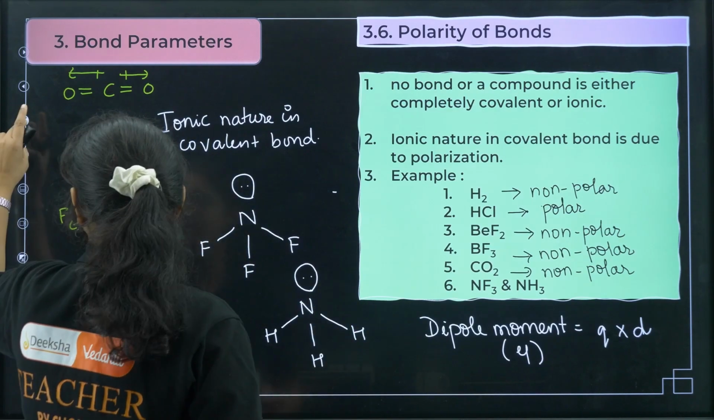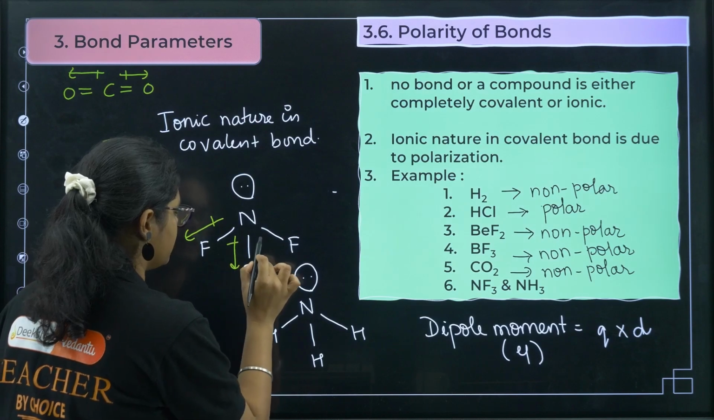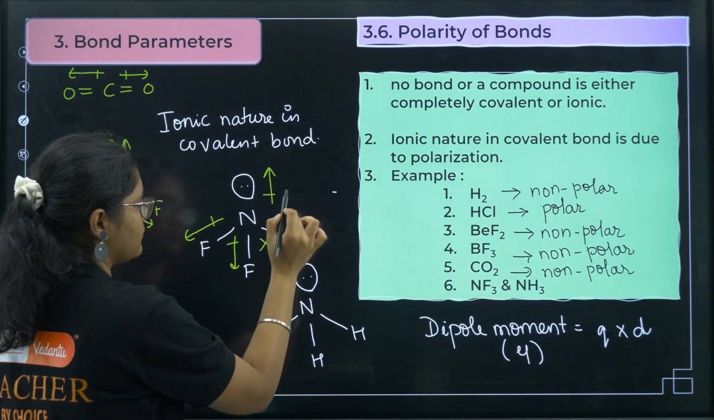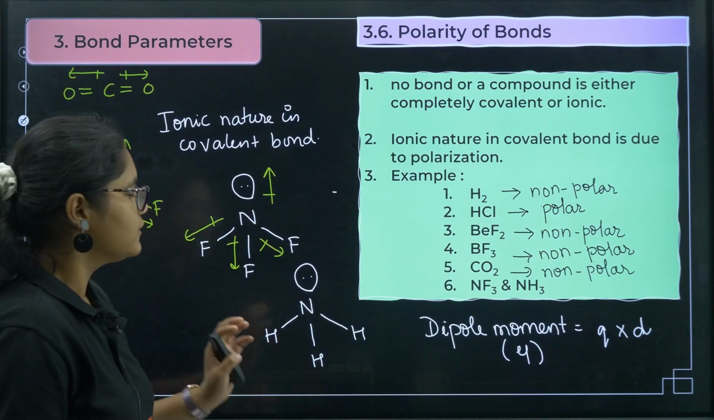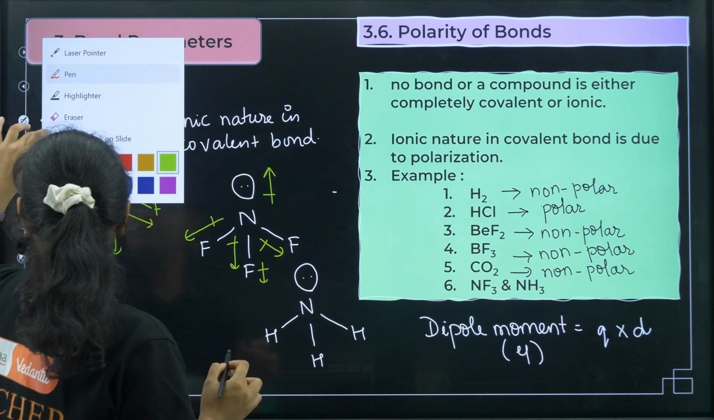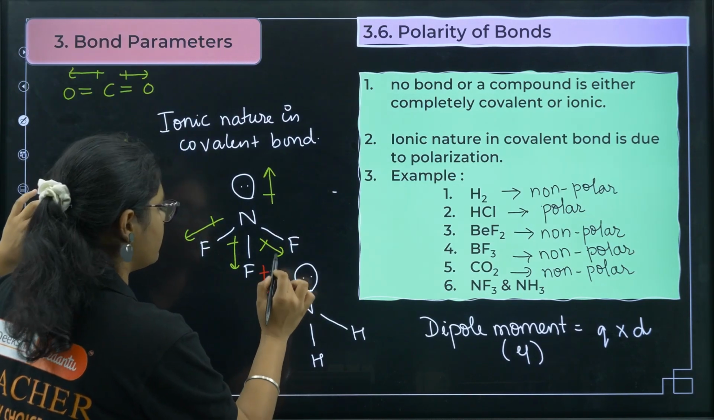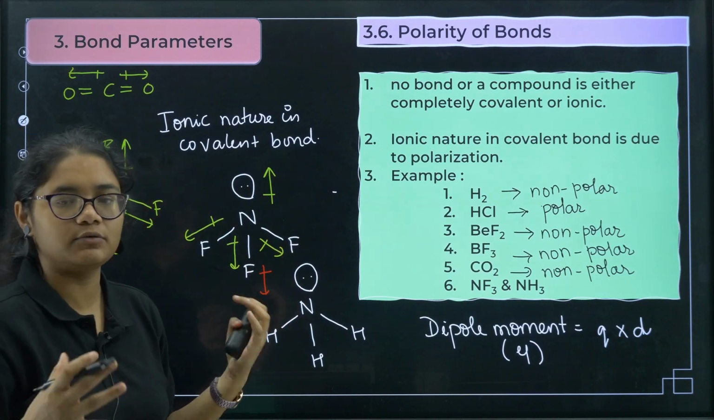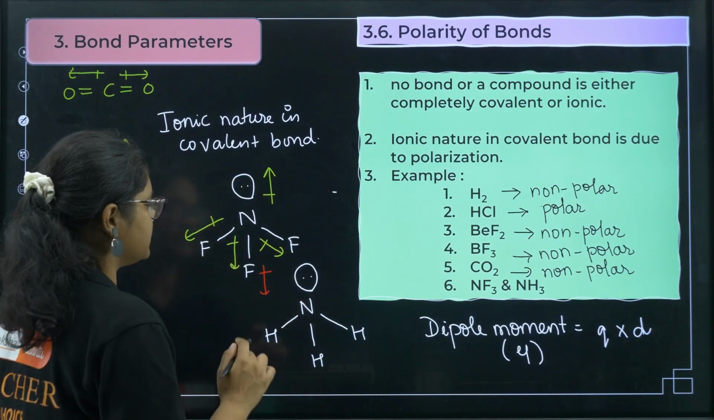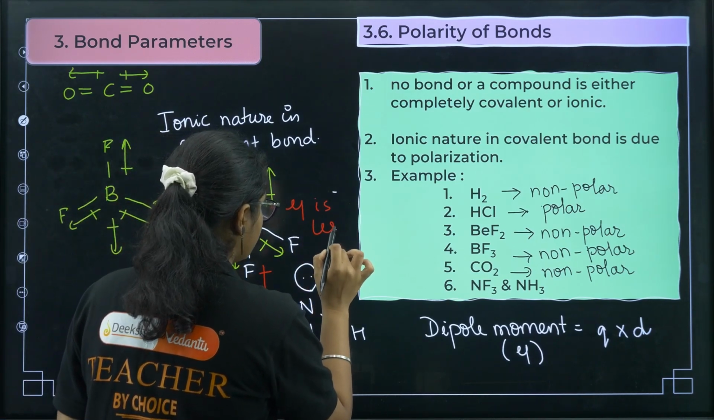Now what happens if you see in NF3, fluorine is more electronegative, so the dipole moments are in this direction. And lone pair, always remember, whenever there is a lone pair, the dipole moment will be towards the lone pair. So now there will be a net dipole moment on this side. I'll do it in a different color. The net dipole moment and this dipole moment get cancelled out, some amount gets cancelled out, overall not zero, but there is some cancellation, because of which the dipole moment is less.